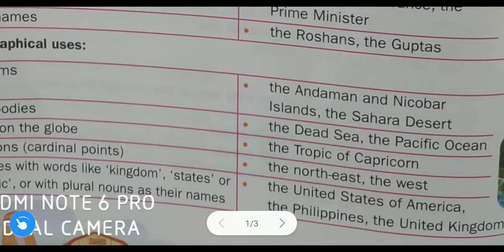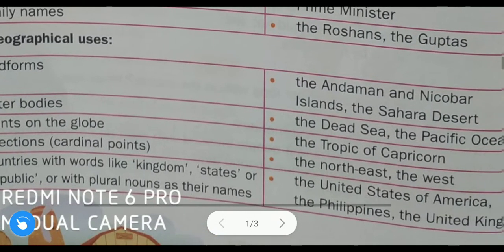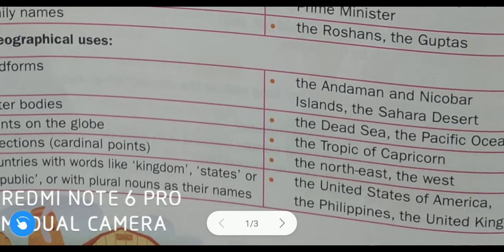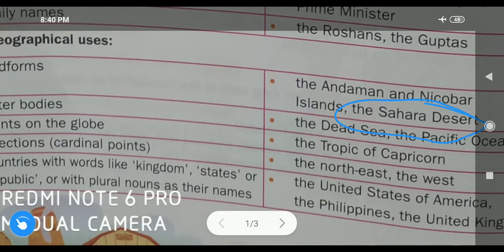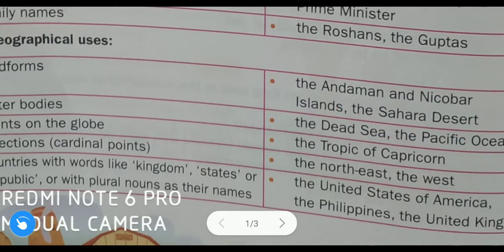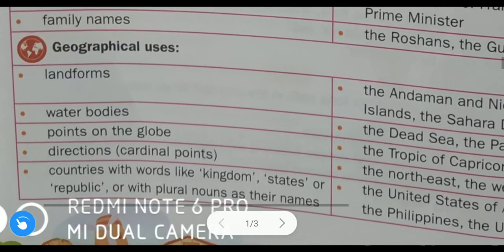See, these are the names of landforms, that is the Andaman Nicobar. Andaman Nicobar, that is a geographical area, a landform, so that is why we use the Andaman Nicobar. Here it is given, the Andaman Nicobar island. That is an island, that is a geographical area. That is why we use the, even the Sahara desert. That also comes under geographical areas. The Sahara desert.